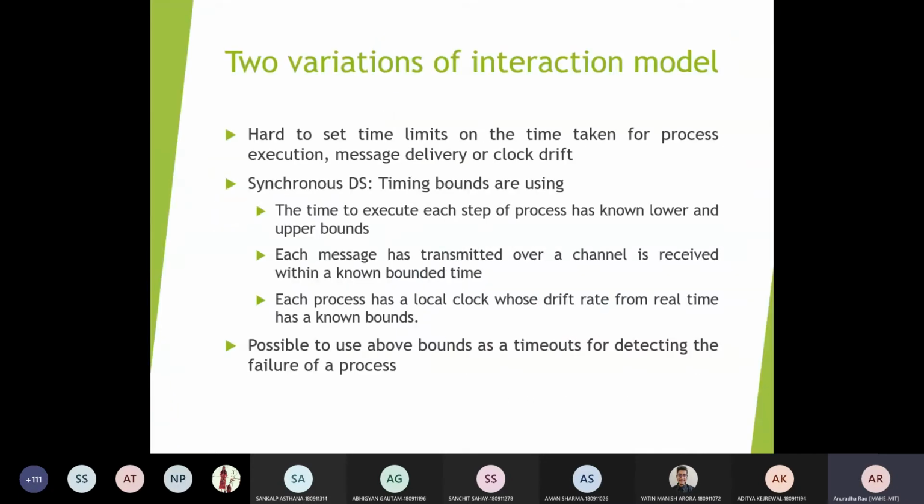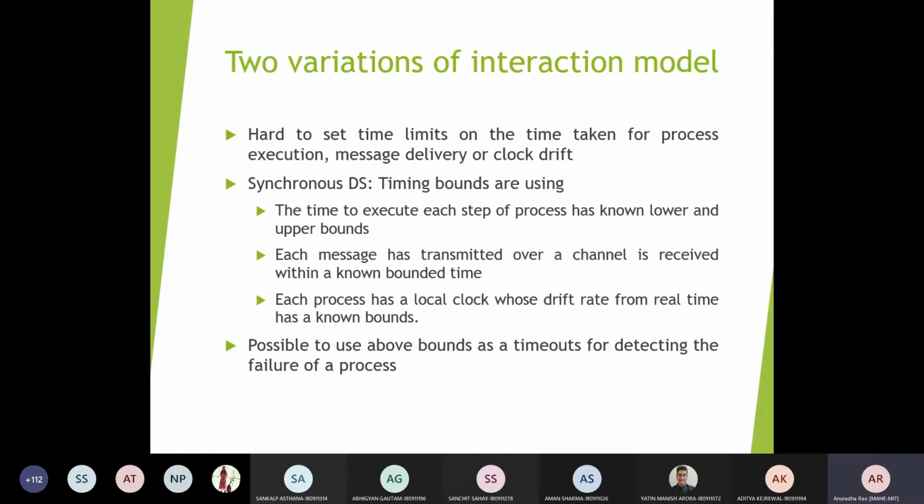There are two variations of this interaction model. When you consider the drift rate and you are going to work with the synchronized way of interaction, you need to have time bounds for various process operations. It is very hard to set time limits on the time taken for process execution, message delivery, or clock drift.